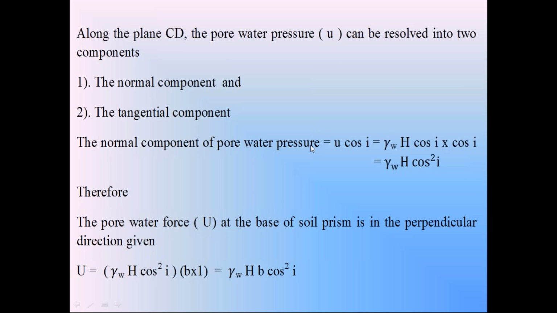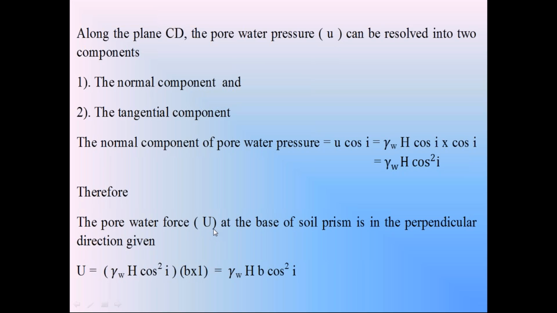Please remember, this is pressure. By using this normal component pore water pressure, we are calculating the force acting on the surface CD. The force is equal to pressure into area, and the area is B into 1. That force is called the pore water force.